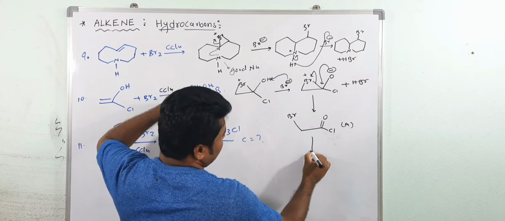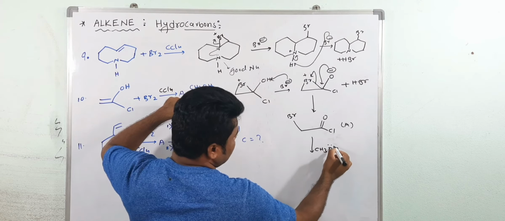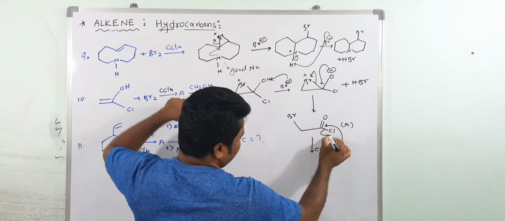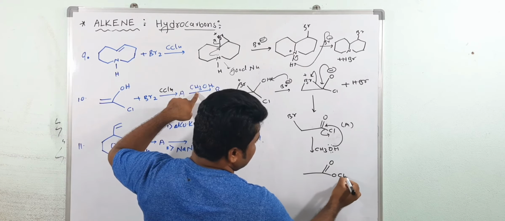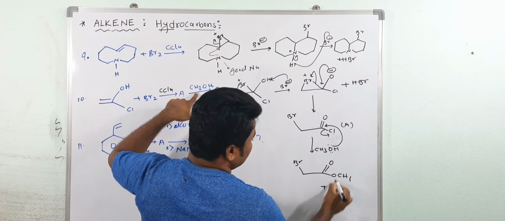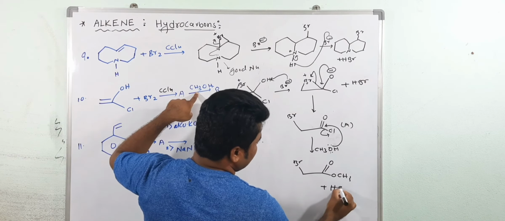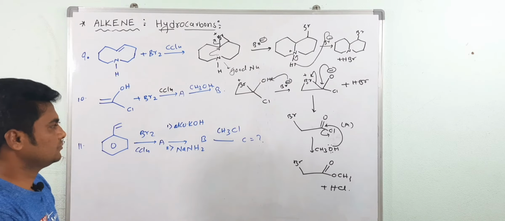Methyl alcohol is the reactant. So this methyl alcohol replaces the Cl. Now this is the carbonyl group. Then OCH3, an ester, you are getting as the final product. And this Br. The byproduct is what? H, and Cl is out. HCl. This is also a very, very important question, that is an IIT Advanced question.